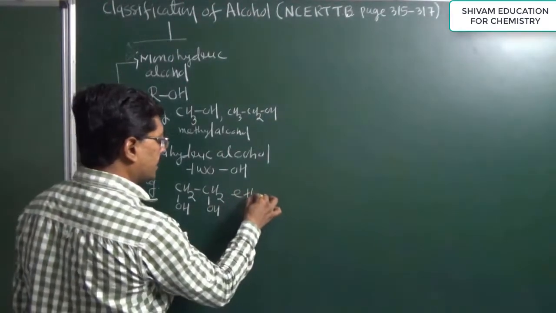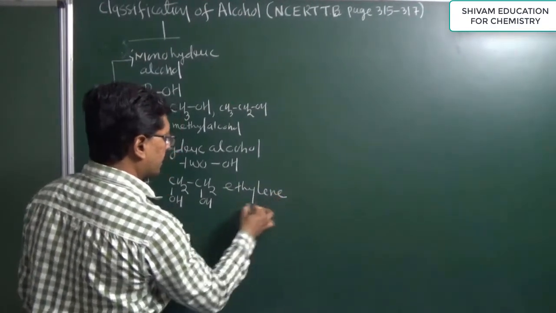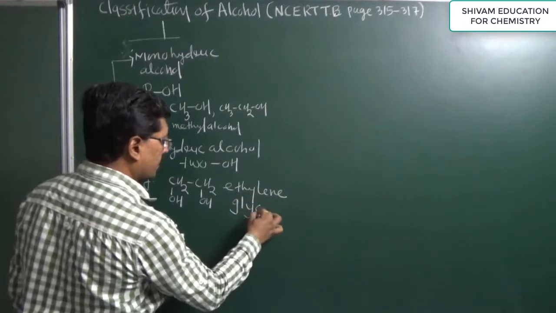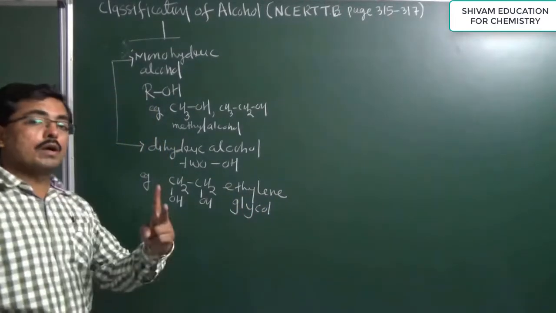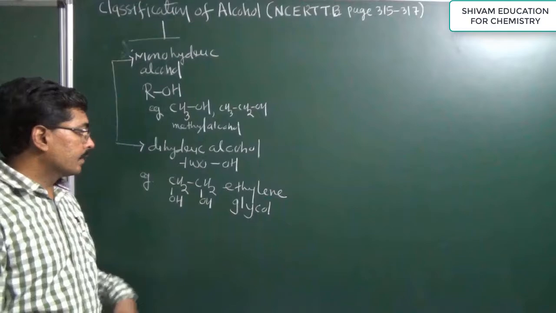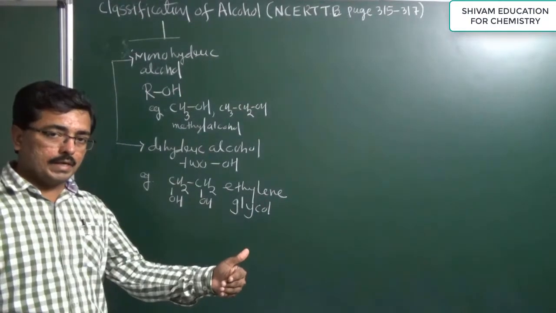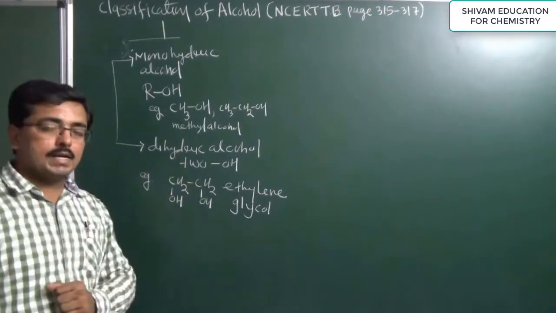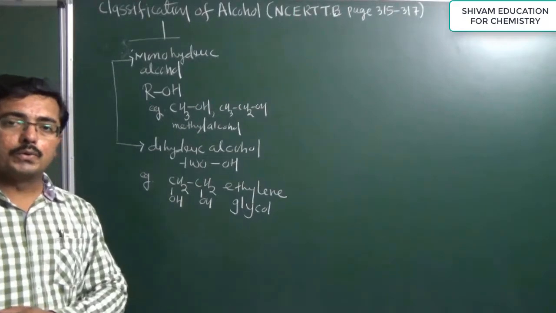This is known as ethylene glycol. So in ethylene glycol, there are 2 hydroxyl groups present. So if 2 hydroxyl groups are present in an alcohol, then it is considered a dihydric alcohol.